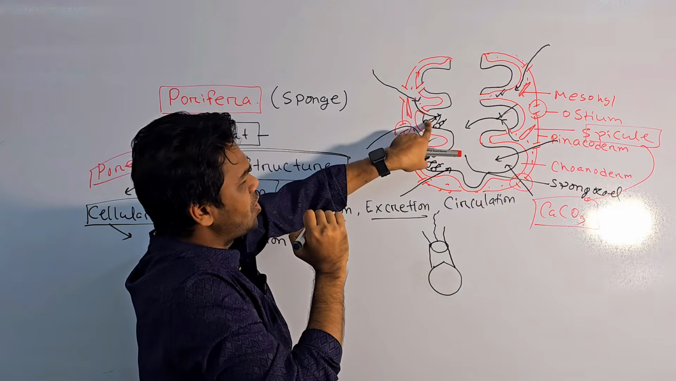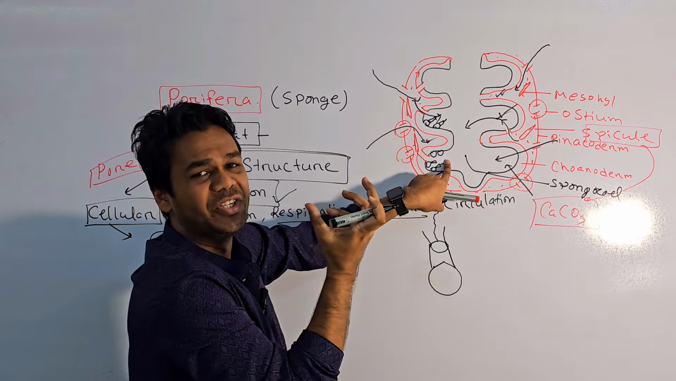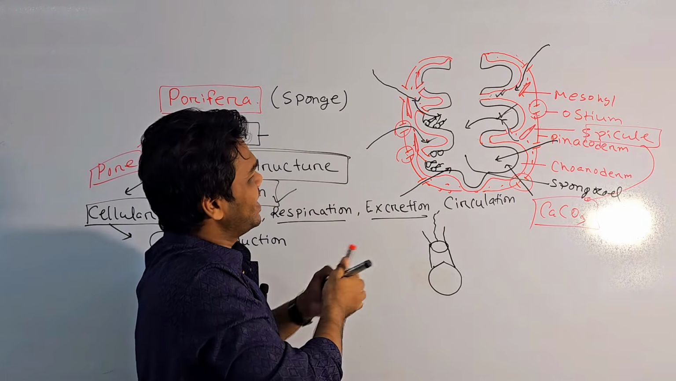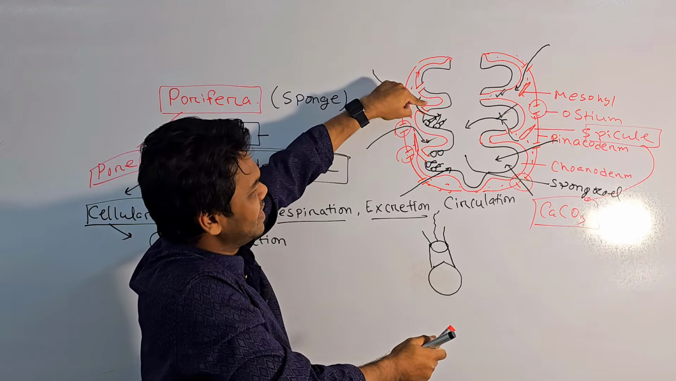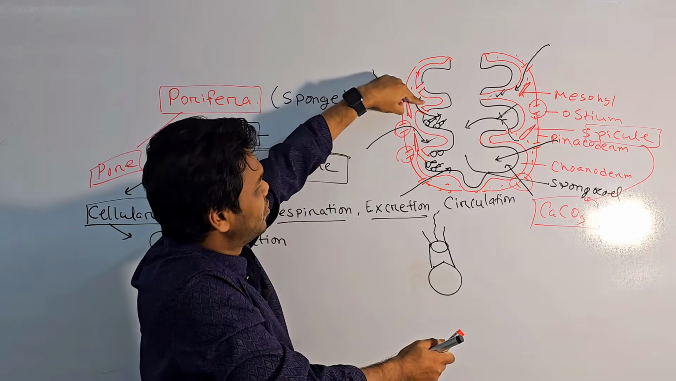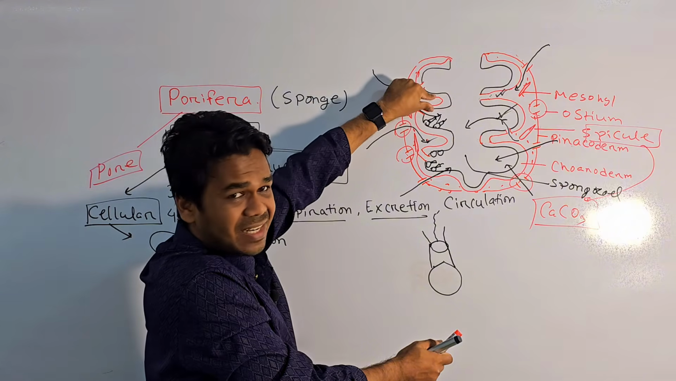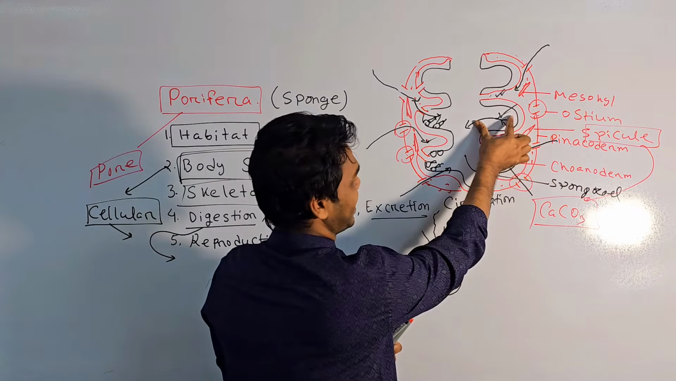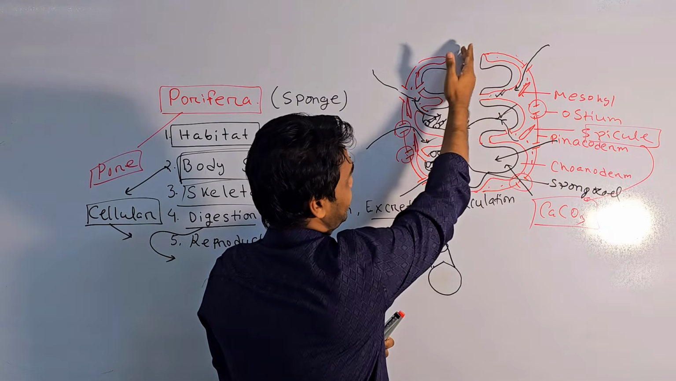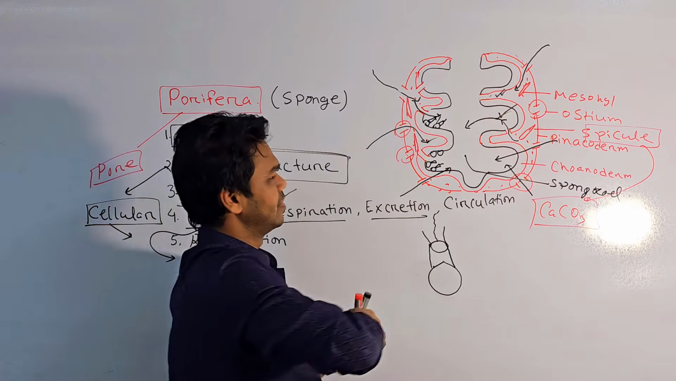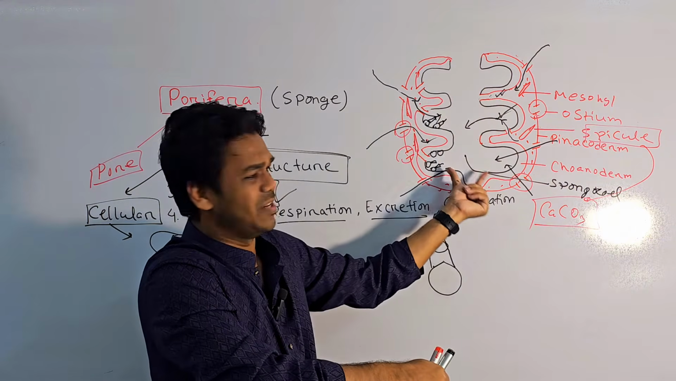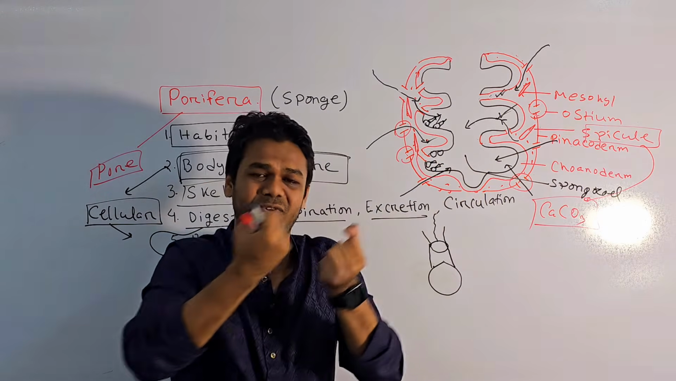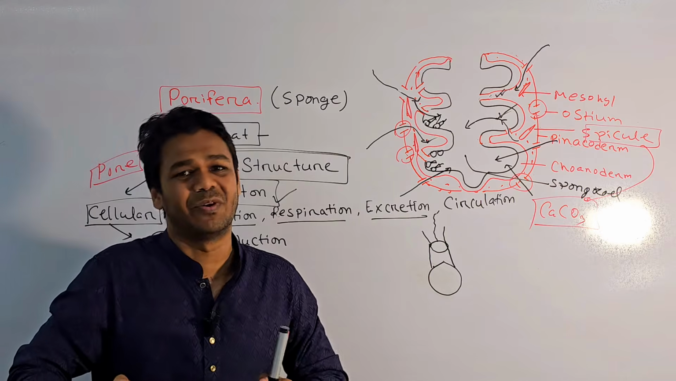And then this choanocyte cell actually absorbs nutrition from the water. So my dear students, listen very carefully. Firstly, water moves inside through the ostium and moves into this incurrent canal, and then again moves into the radial canal. This is called the radial canal, and then the water moves to this big cavity called the spongocoel cavity. And at that time, the choanocyte cell absorbs nutrients and oxygen from the water.